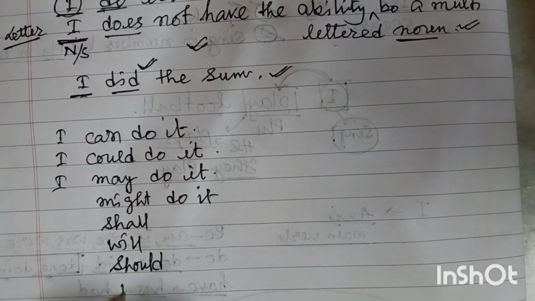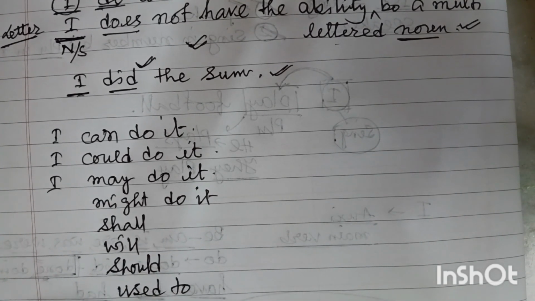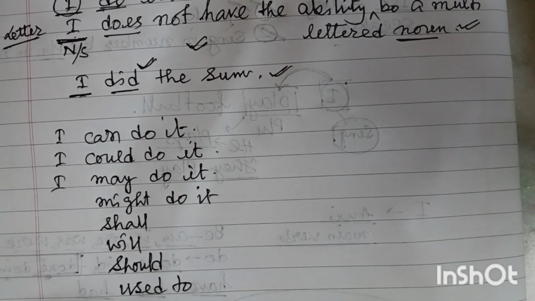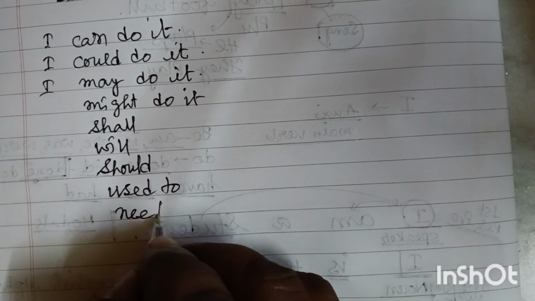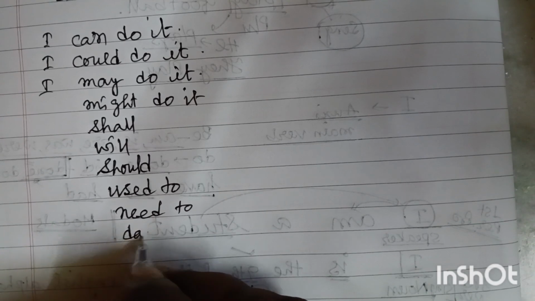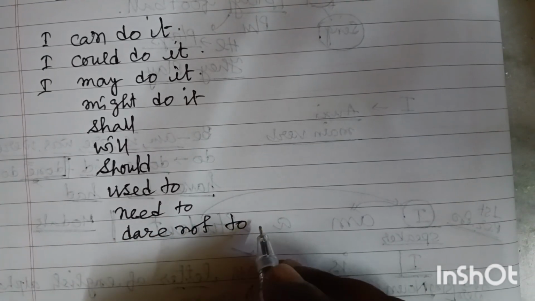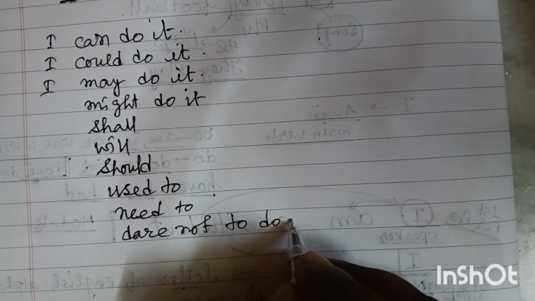Then you can write I used to do it. Then you can write I need to do it. Then you can write I dare not to do it.